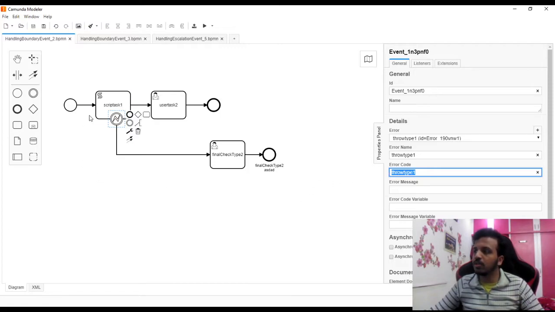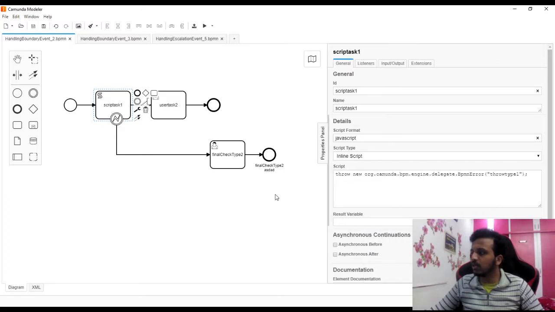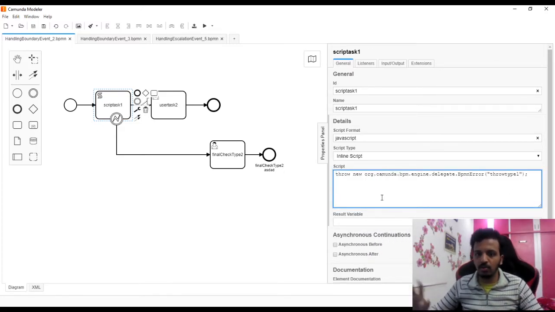Now where am I throwing it? If I go into the script task, I've simply added throw this thing, throw type 1. Here I have directly added throw just to show the demo, but in regular practice we will not do this. Suppose we got a variable, and we want to check if it has a value or not. If it has a value, then go for further decision. If it does not have a value, I cannot take a decision, so I should simply throw it.